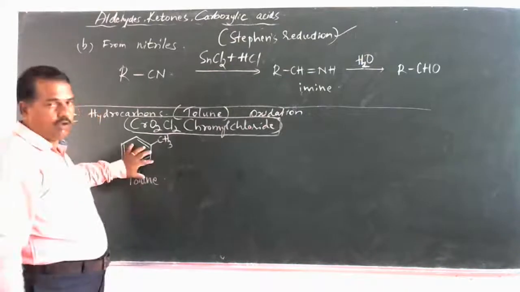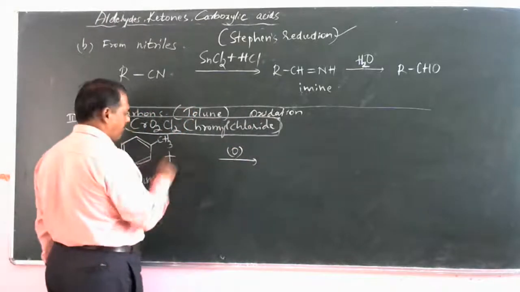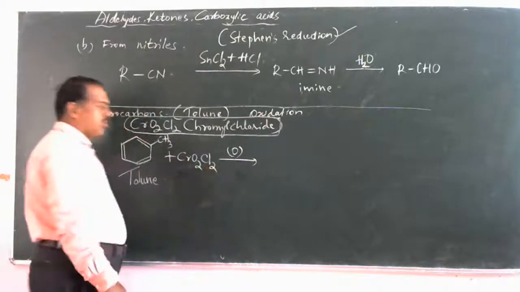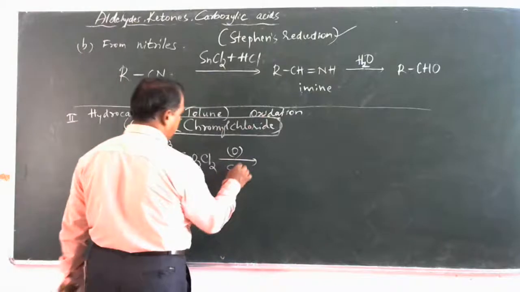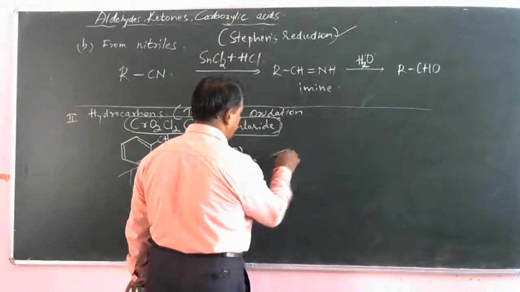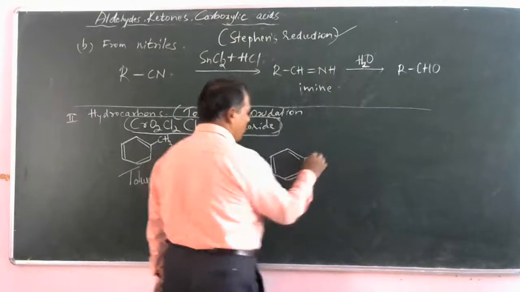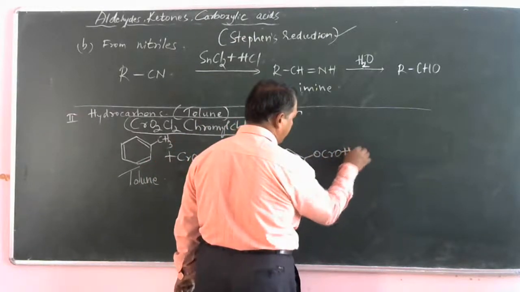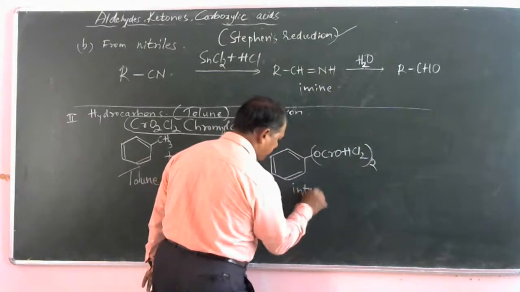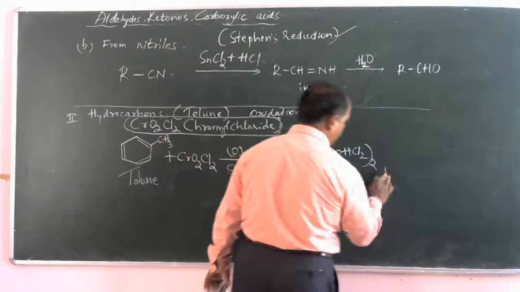Okay, so toluene, if it is oxidized in the presence of chromyl chloride, CrO2Cl2, in the presence of carbon disulfide, CS2, we will get an intermediate complex. An intermediate compound is obtained, OCrOHCl2 twice. So the intermediate compound is formed.